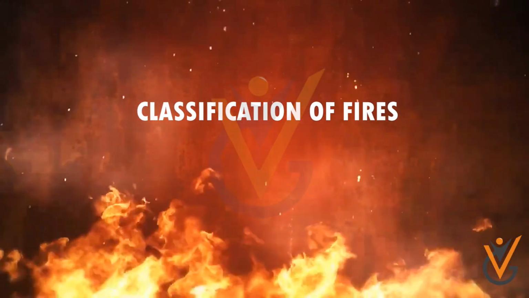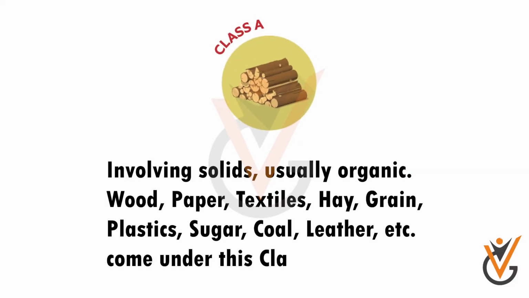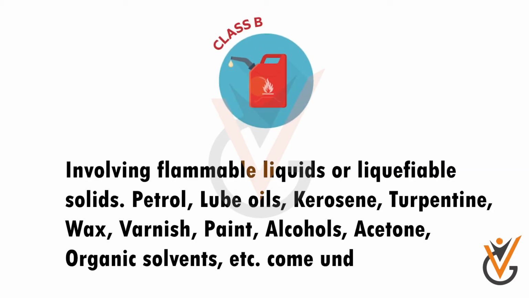Classification of fires. Class A, involving solids, usually organic. Wood, paper, textiles, hay, grain, plastics, sugar, coal, leather, etc. come under this class. Class B, involving flammable liquids or liquefiable solids. Petrol, lube oils, kerosene, turpentine, wax, varnish, paint, alcohols, acetone, organic solvents, etc.